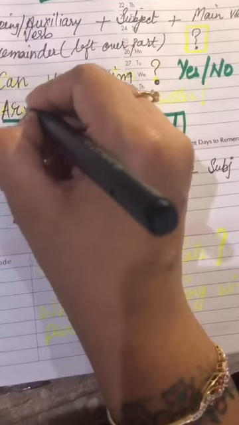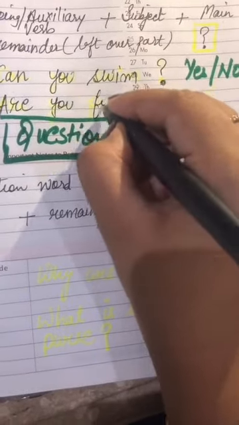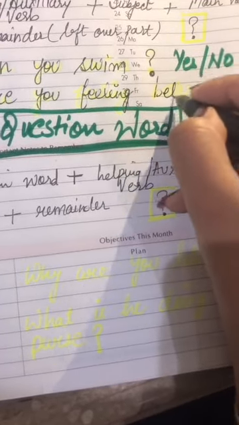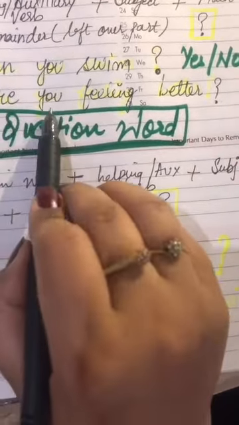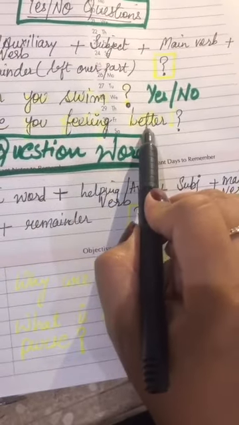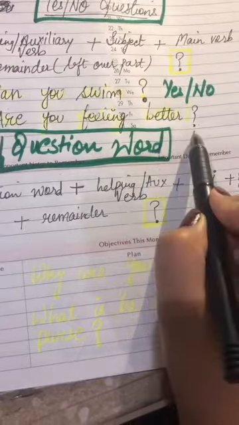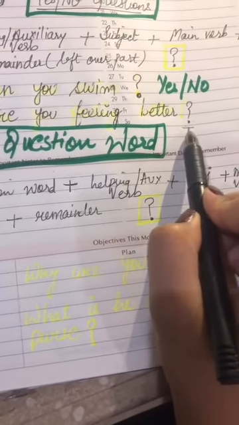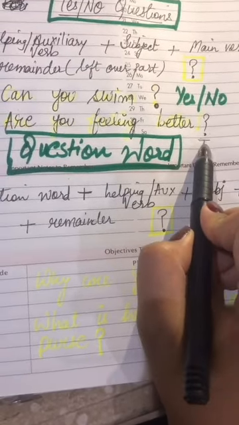Now let's look at the second example. Are you feeling better? And question mark. Over here again, are is the helping verb, you is the subject, feeling is the main verb, and better is the leftover part of the sentence, and it ends in a question mark. So that's your yes and no question.